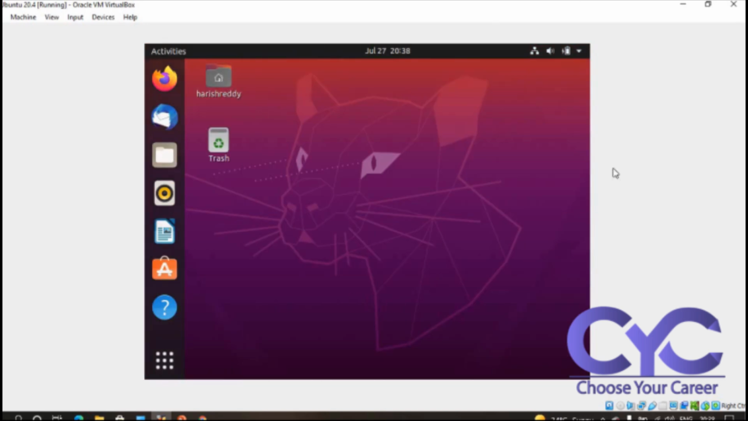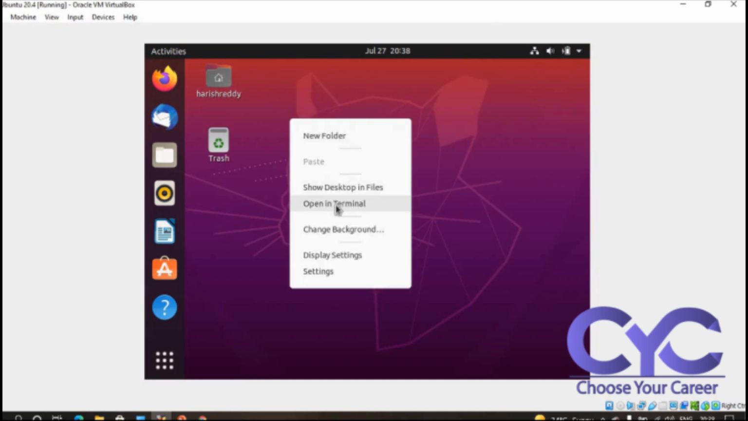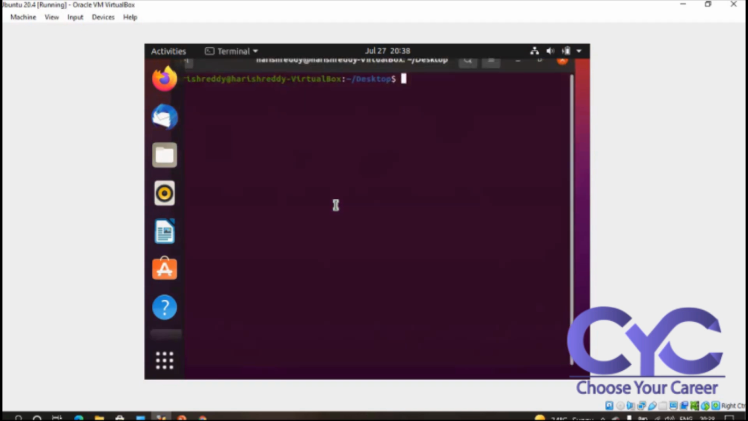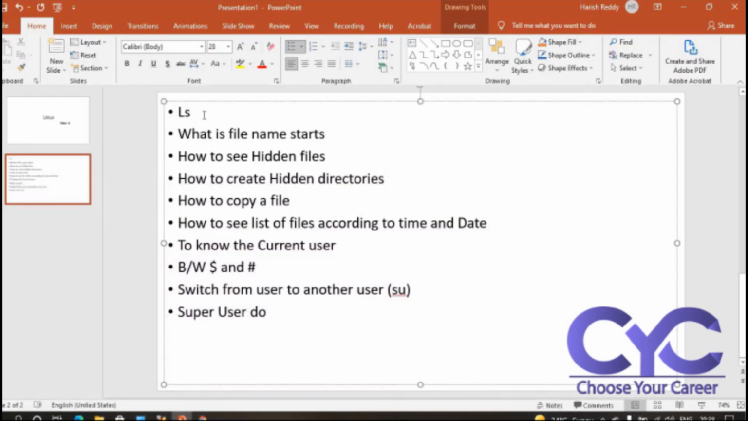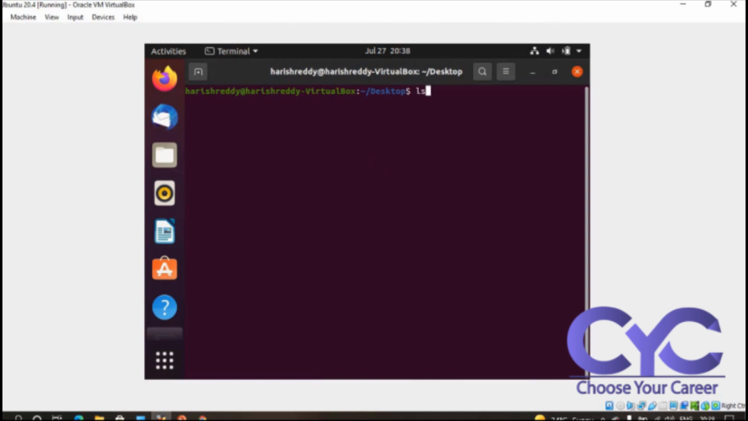This is my dashboard terminal in Linux, and this is my home directory. I can right click and open the terminal. Currently I was in Desktop. If I want to see the list, I can go with ls. There are no files currently.